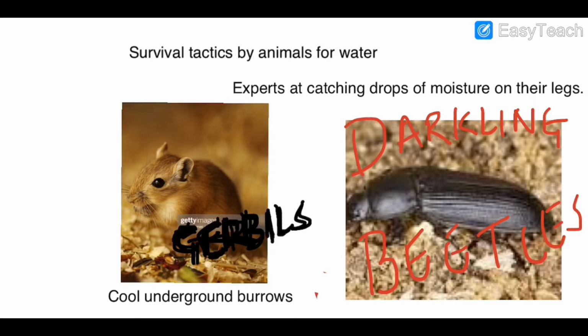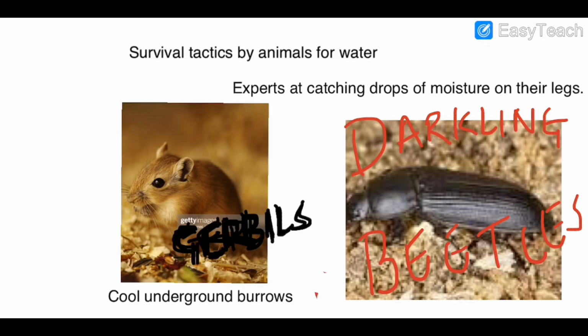Now before I move further, I would just like to tell you again about the survival tactics animals take up to survive for water or for other conditions. Here it is mentioned about the water, what things they can do. Here this is the picture of a gerbil. It's a kind of animal, and how does it keep itself cool and warm? By living in small burrows underneath the sand, and these burrows are cool. Okay, that is how it keeps itself cool.